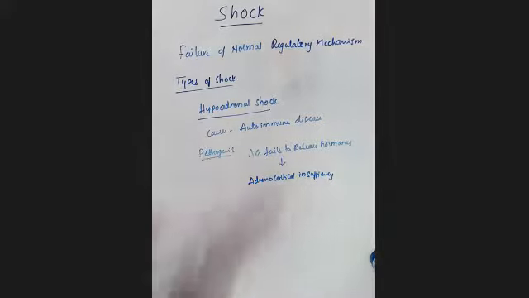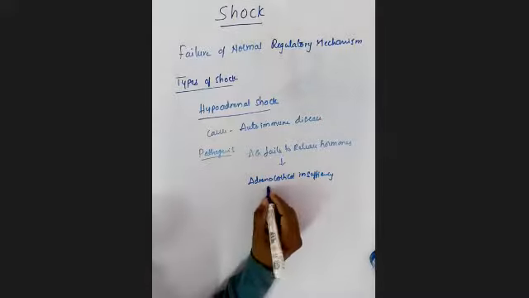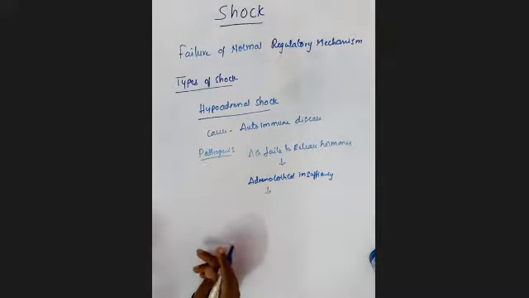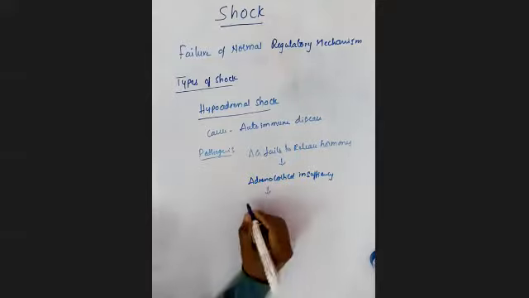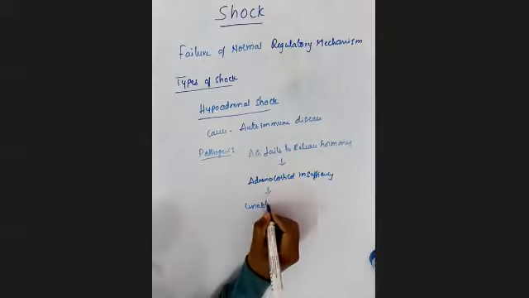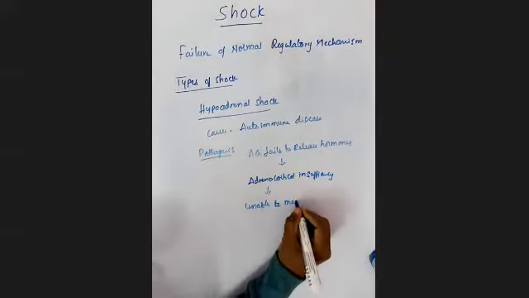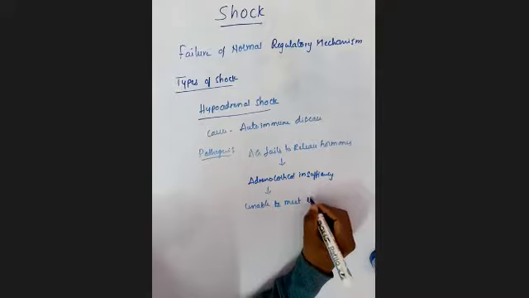That means mainly the cortisol hormone insufficiency is observed. Why? Because the cortisol hormone plays a very important role inside our body, so it is unable to meet the physiological needs.